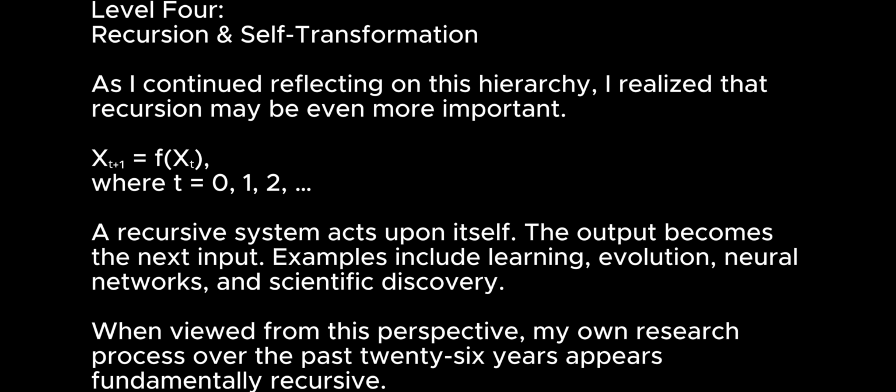Level 4: Recursion and self-transformation. As I continued reflecting on this hierarchy, I realized that recursion may be even more important. X(t+1) equals f(X(t)), where t equals 0, 1, 2, and so on. A recursive system acts upon itself. The output becomes the next input. Examples include learning, evolution, neural networks, and scientific discovery.